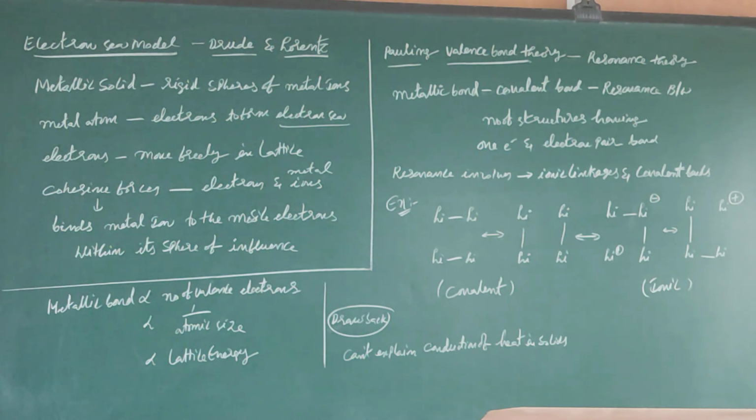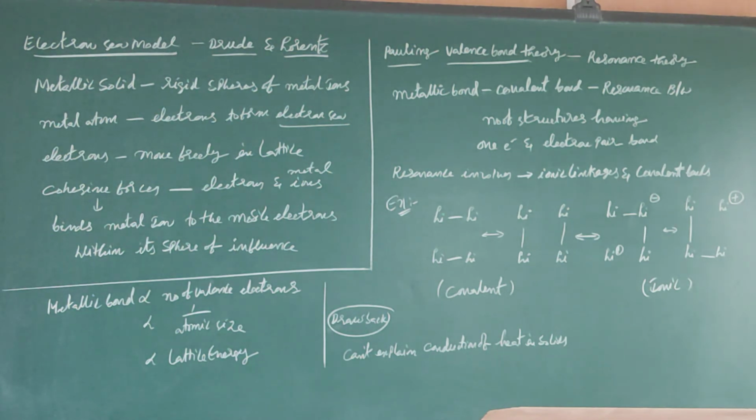The metal atom, before forming a metal ion, loses electrons to form the electron sea. Then the metal atom converts into an ion. These electrons which come out from the metal atom can move freely in the free spaces in the lattice. So there is an electrostatic force of attraction between the metal ions and these electrons, and cohesive forces develop.